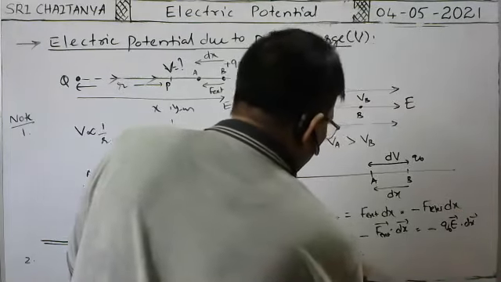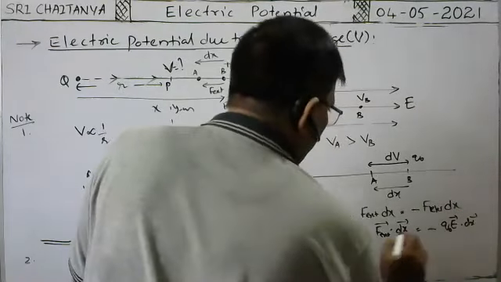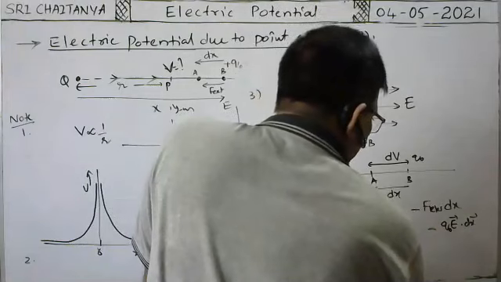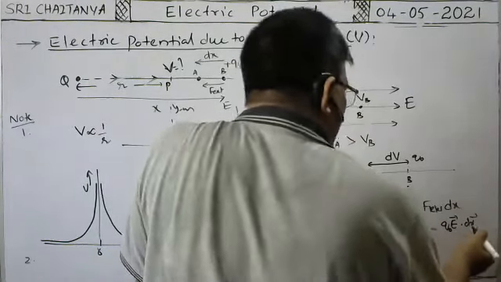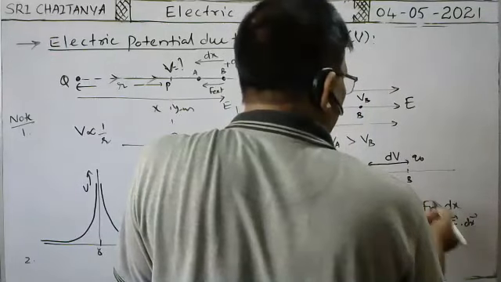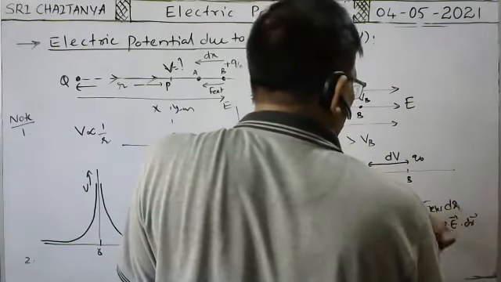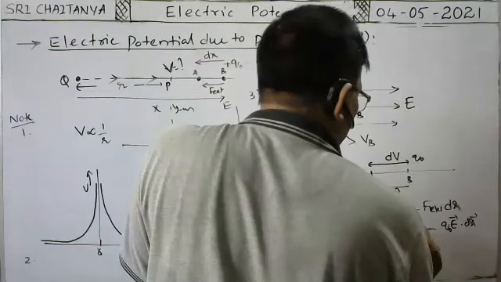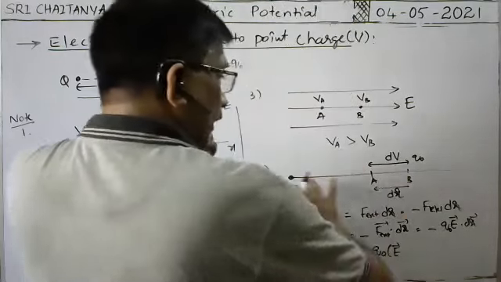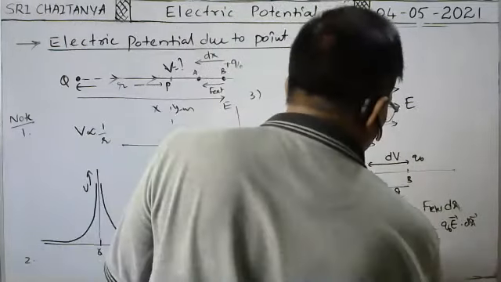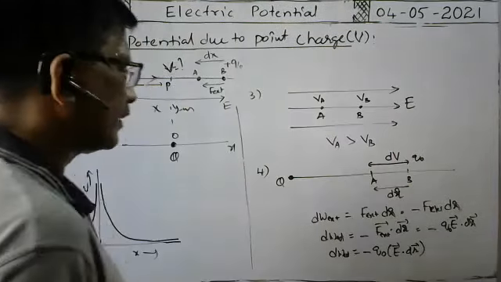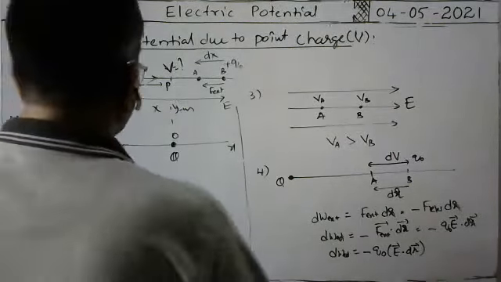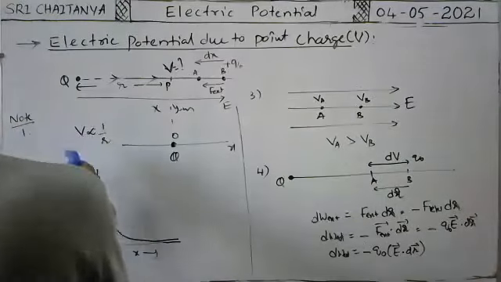So dW external is equal to minus Q0, written outside, into E bar dot dx bar, or we can write dr bar. In general we write dr bar, not only along a particular x-axis or y-axis: E bar dot dr bar. We can write it like this also. Note down.